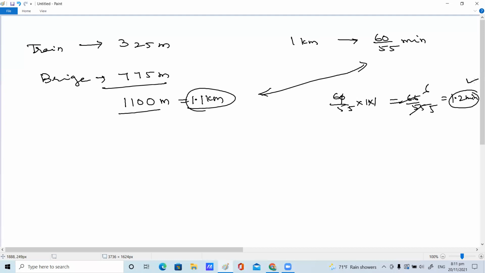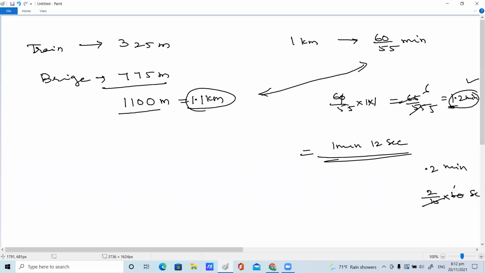This is one way of writing, but in an examination the answer is not given in decimal minutes. They give the answer as 1 minute 12 seconds. How? That is my point. Here the whole part before the point is minutes. After the point we have decimal places. 0.2 minutes means 2 by 10 minute. If you want to convert to seconds, you should multiply with 60.